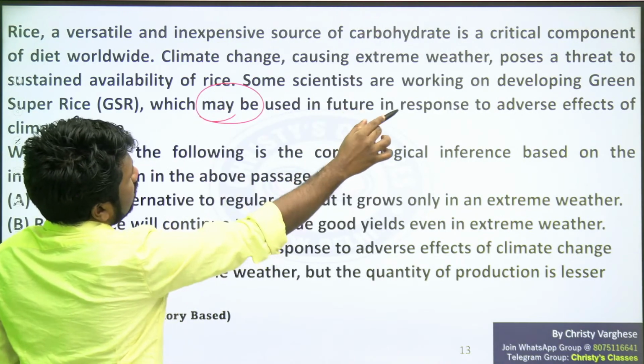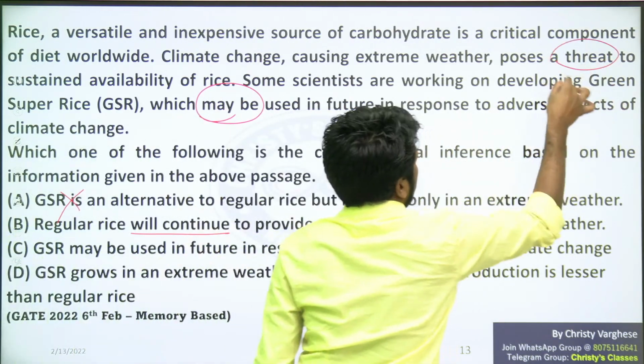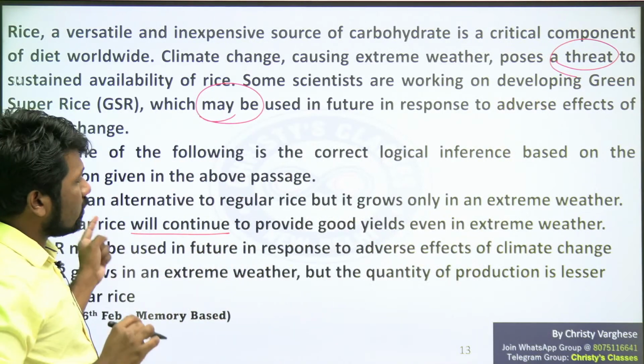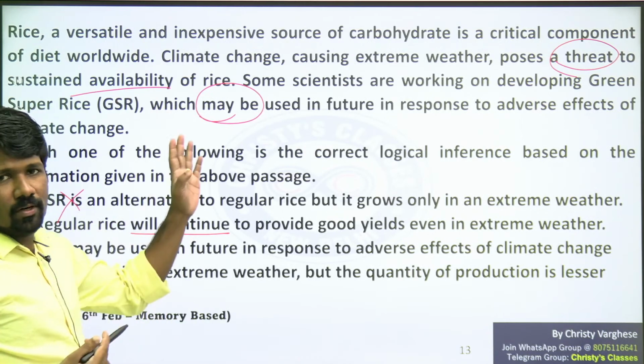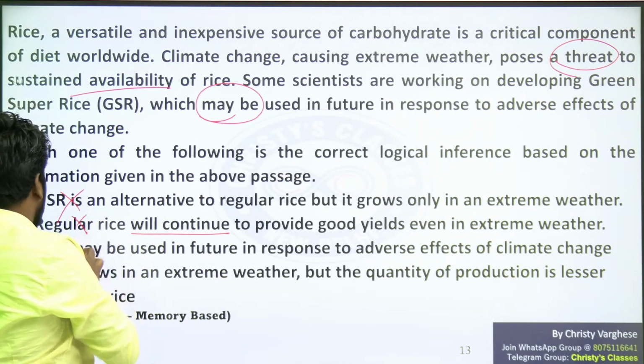Climate change causing extreme weather poses a threat. Poses a threat means we cannot confidently say that it will continue to provide good yields. Sustained availability is not there. That is what the question is saying. So option B is wrong.